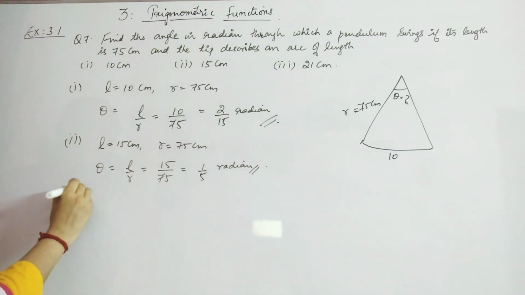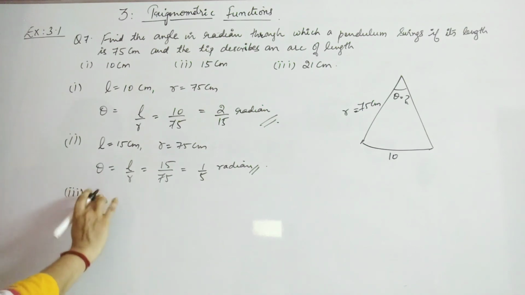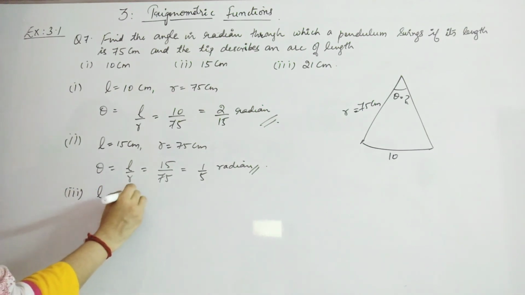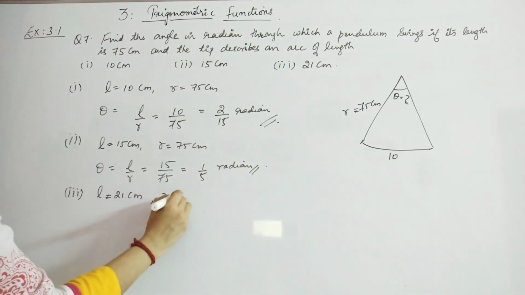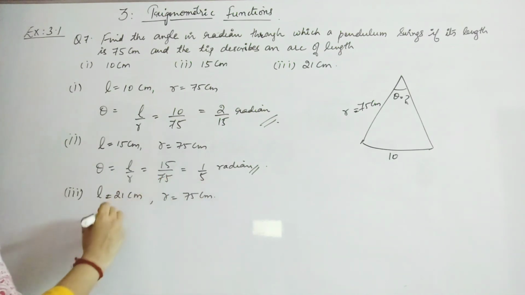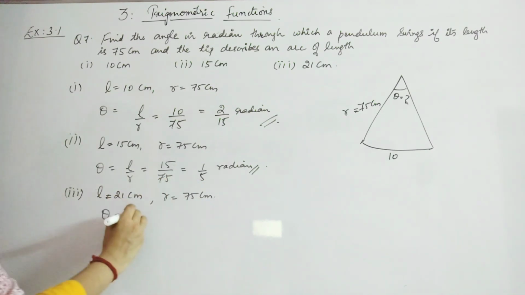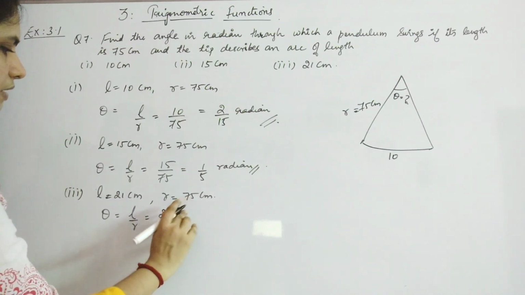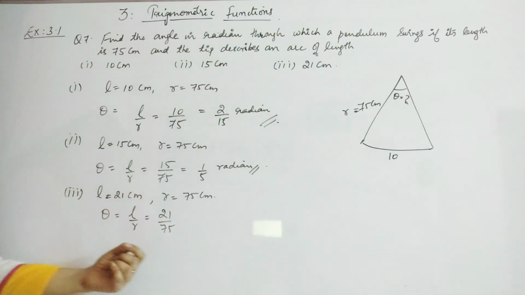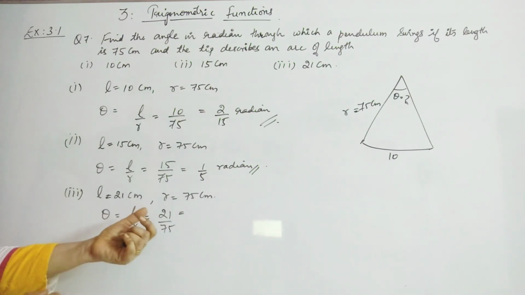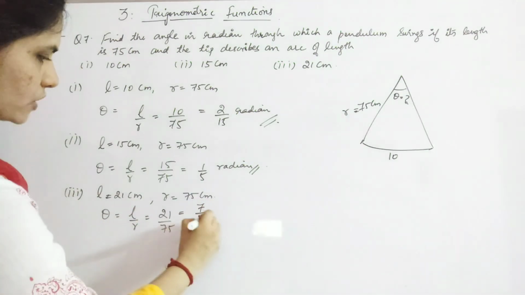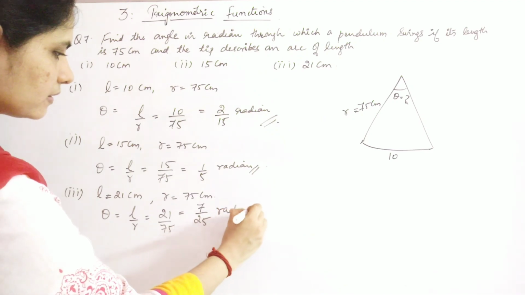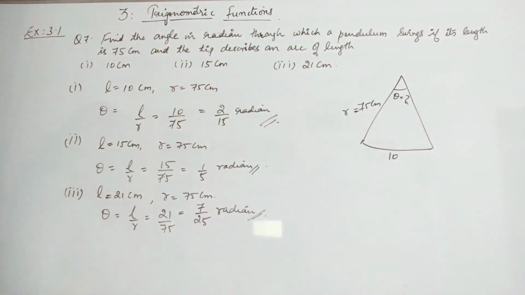And third one is, again your L is different, which is 21 centimeter and R is 75 centimeter. So that your theta will be L by R again, which is 21 by 75. So you can cancel and you will get it to be 7 by 25 radian. Okay. Clear?